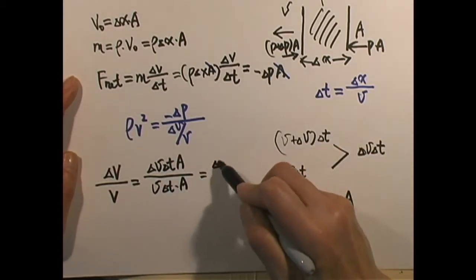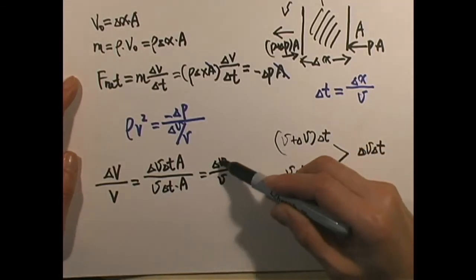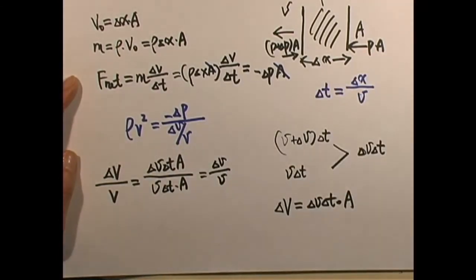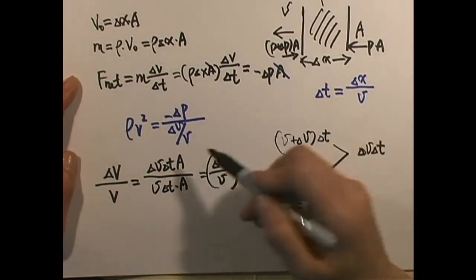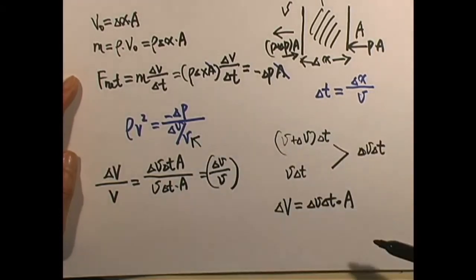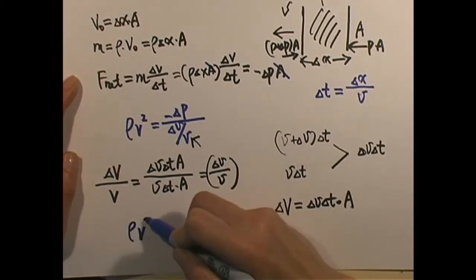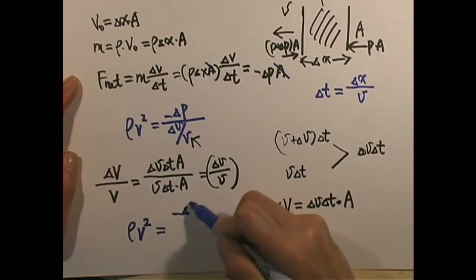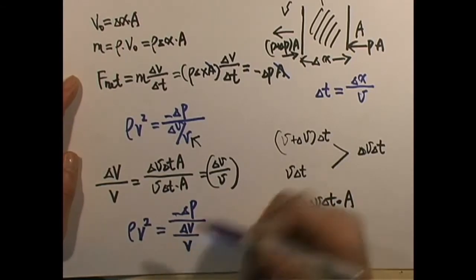Now, obviously, delta T and A cancel. Then we get delta V over V, which tells us the ratio of change of speed equals the ratio of change of volume. That makes sense. So we're going to replace the ratio of change of speed into this equation. So this equation becomes density rho times speed of the fluid flowing equals negative delta P over, right now it will be, delta volume over volume.